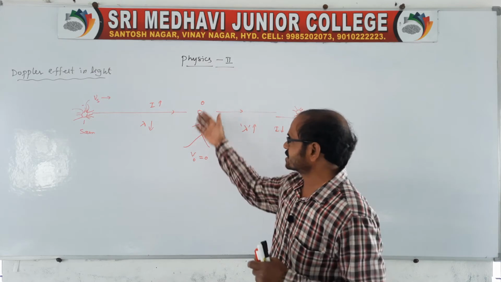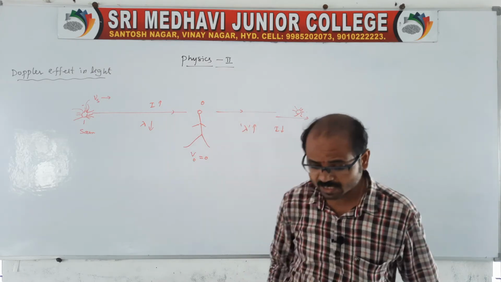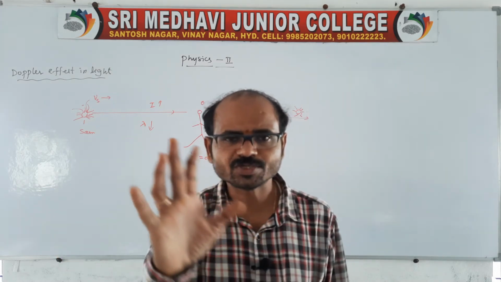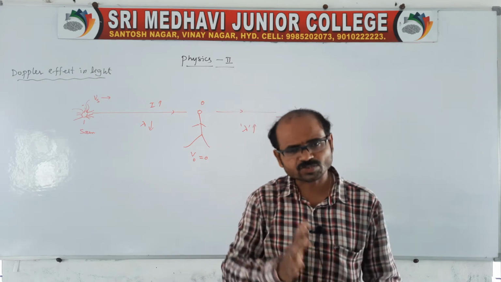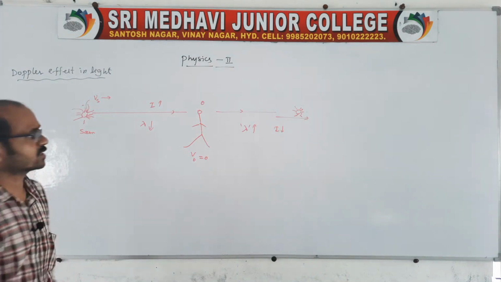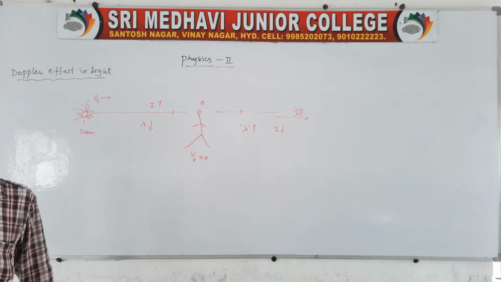So, there will be a change in intensity, and wavelength and frequency are also changing. This phenomenon we can call the Doppler effect in the case of light. The source of light is moving towards the observer, or the source of light is moving away from the observer. This case we can call the Doppler effect in light. Of course, there are two cases here.